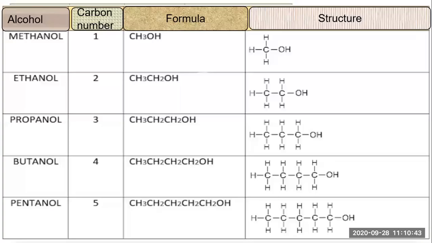Then comes methanol, meaning the alcoholic group. If the carbon is 1, then CH4 is the formula for methane. If one hydrogen is removed and in place of that hydrogen I put OH, then it will become methanol.